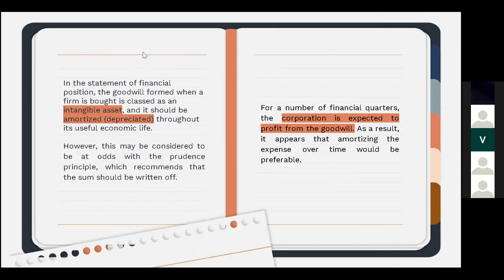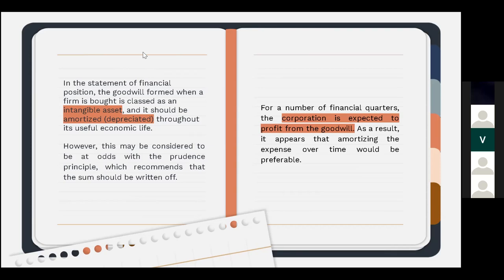In the statement of financial position, goodwill formed when a firm is bought is classed as an intangible asset that should be amortized during its useful economic life. This follows the accruals concept and provides a balanced view of the accounts over time. According to the accruals concept, revenues are recorded when a transaction occurs rather than when payment is received or paid. Revenues and costs should be recognized at the same time according to the matching principle.